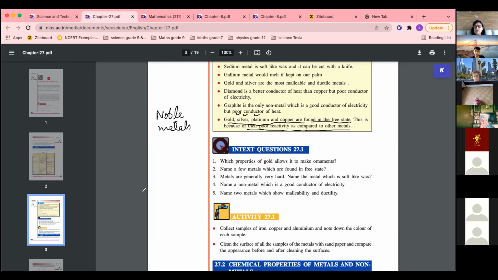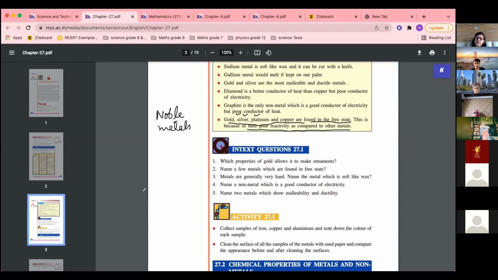Remember types of chemical reaction? Do you remember the metal reactivity series I gave? Towards the end, top pe tha sodium, potassium, calcium. These were the most reactive metals on the top, and end mein, niche mein you had these metals. Okay, at the bottom. So these are the least reactive metals.